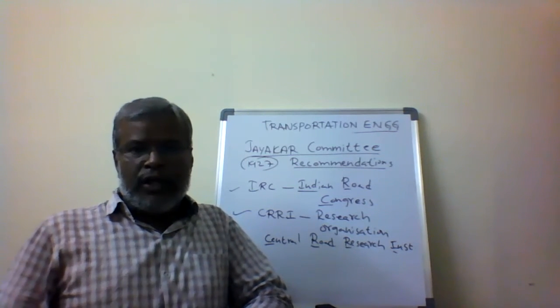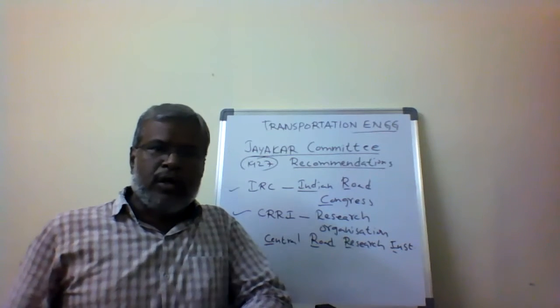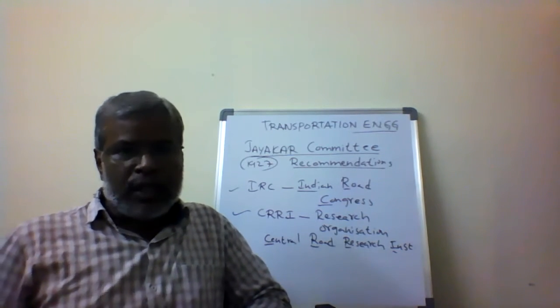In addition to the Indian Road Congress, which is the standard specifications and standard procedure organization, they recommended one research organization.